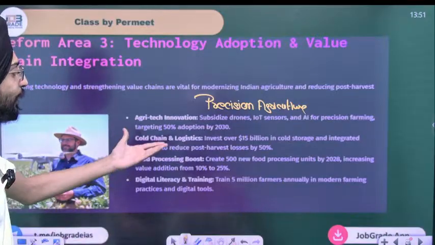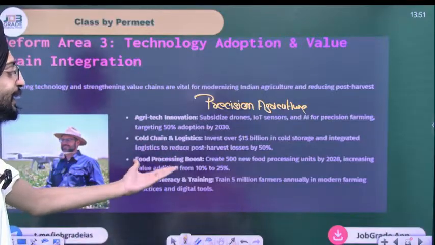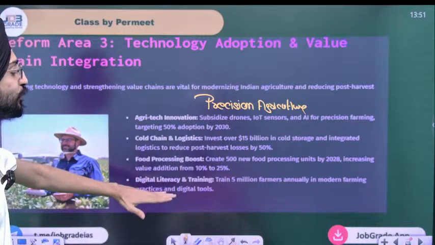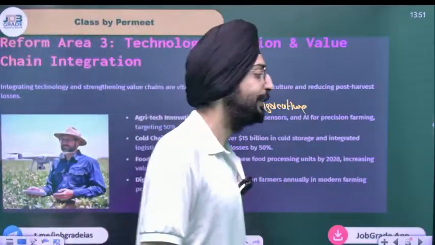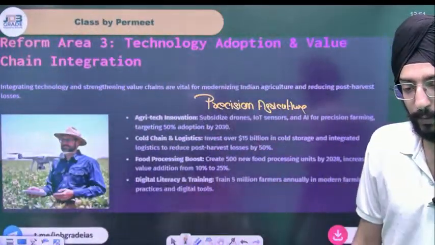Cold chain and logistics need to be improved. Food processing needs to be improved. Digital literacy needs to be improved. There are a lot of things that need to be improved. There are a lot of bottlenecks. There have been a lot of problems that need to be resolved as quickly as possible.